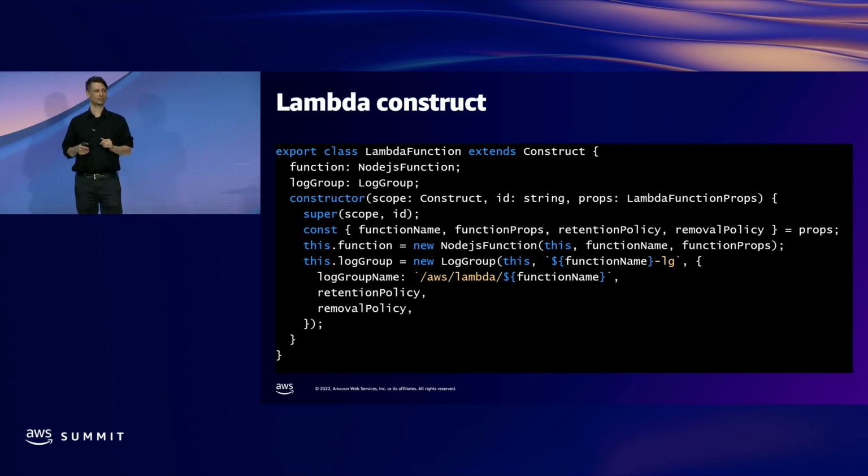And so one thing to know about Lambda is that when a Lambda function is invoked, it will automatically create a CloudWatch log group and store the logs there. If you delete that Lambda function later, the CloudWatch group will remain. And if you do this a lot, you'll end up with a whole lot of CloudWatch groups.